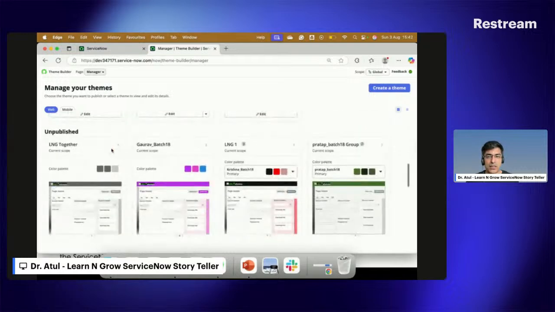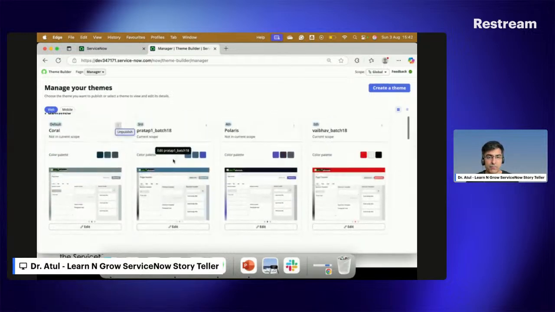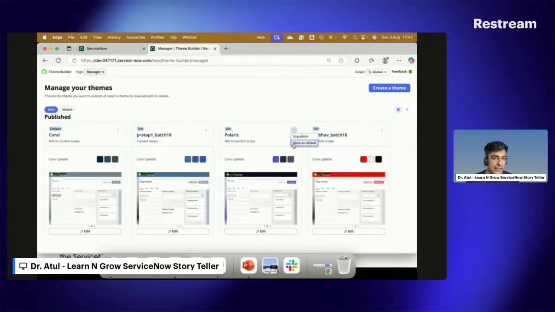So now you can see multiple themes are there. Polaris is also there. I can make it the default as well. It means if I make it the default, it will be applicable across the platform for me, which I don't want. I want to explore more on the Coral theme, because when I was reading the release notes, it was mentioned in every component that the Coral theme has been introduced. So this is what the Coral theme is.